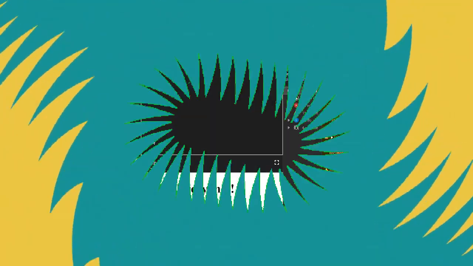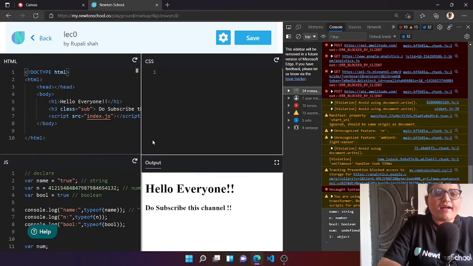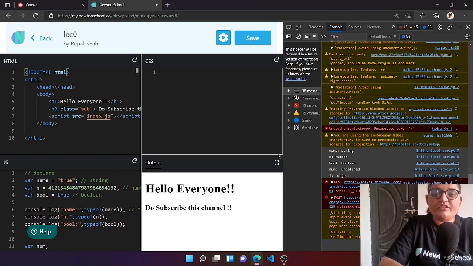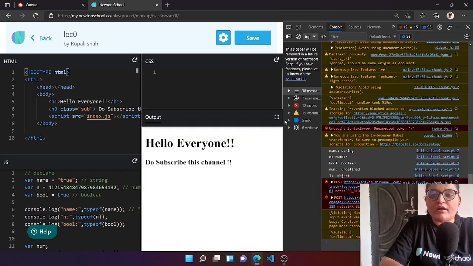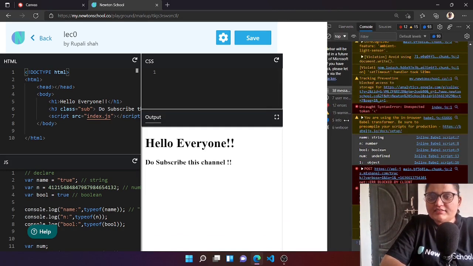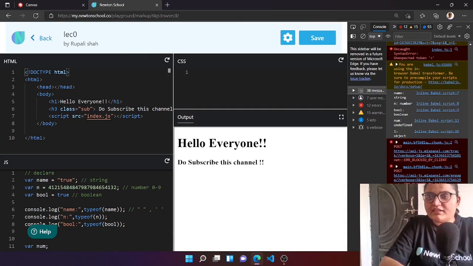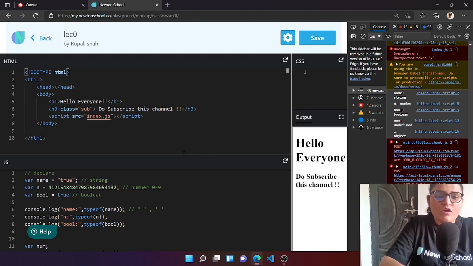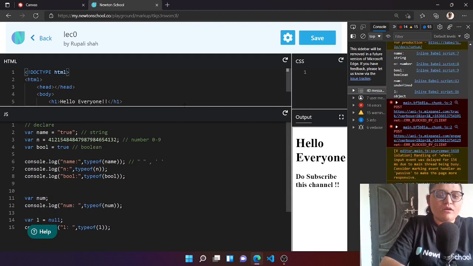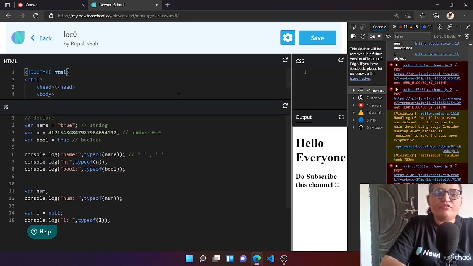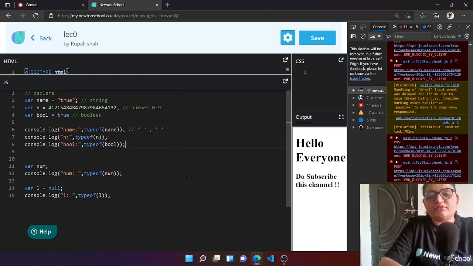So we are on our launch pad, and here we have opened the console because we are performing console programs only. Let's just give it a very little space for now, and let's just increase the space of the JS tab because we are right now working with our JavaScript programs.